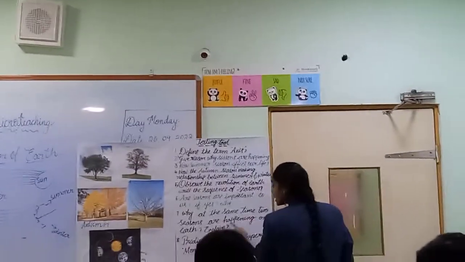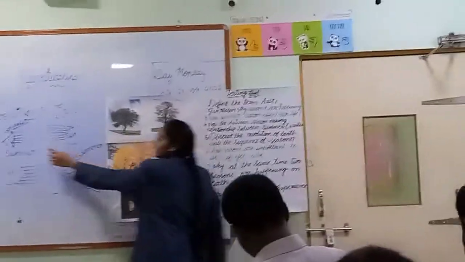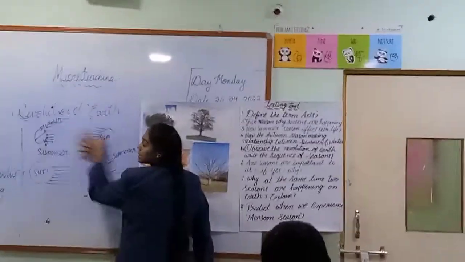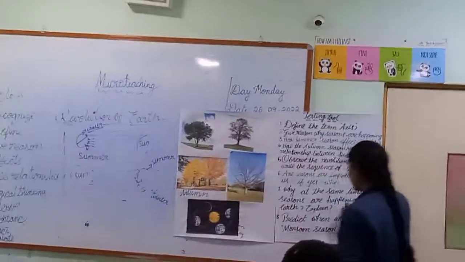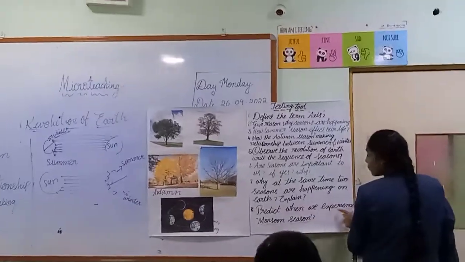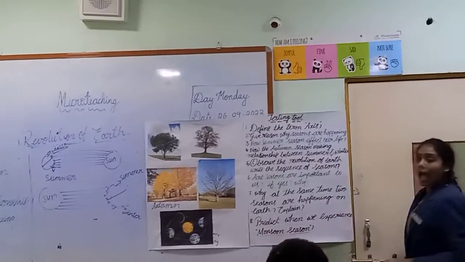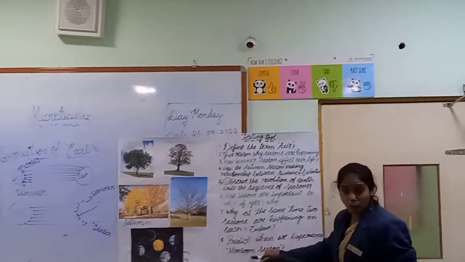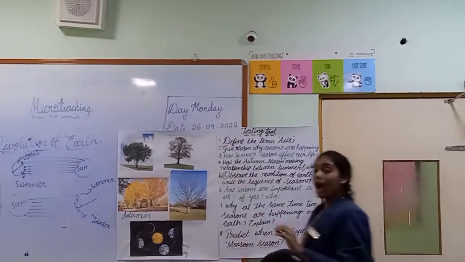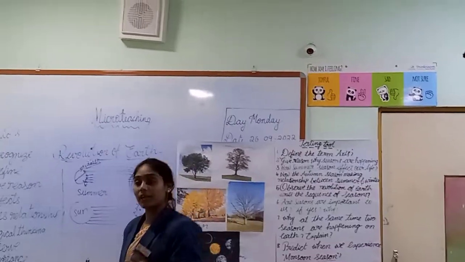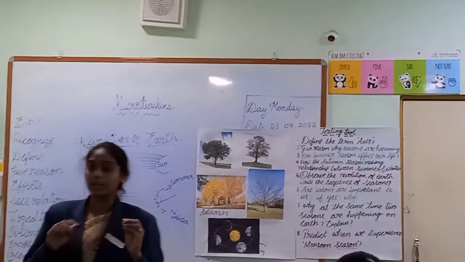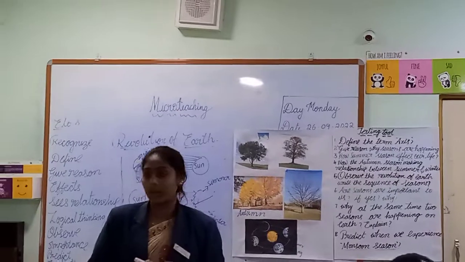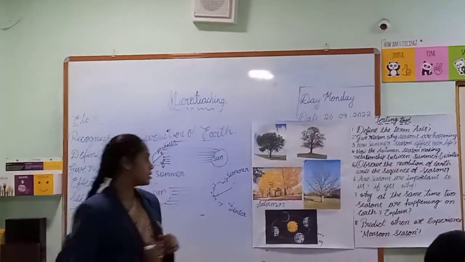Next, why are two seasons happening at the same time? See, you can see here that two seasons are happening at the same time. So write the reason why. Predict when we experience the monsoon season. Actually, I am giving this as homework. I didn't explain the monsoon season here. But how the monsoon season is experienced, you yourself predict and write a note, and tomorrow we will discuss it in the class.